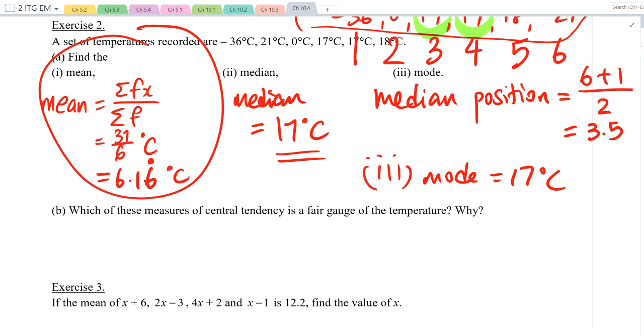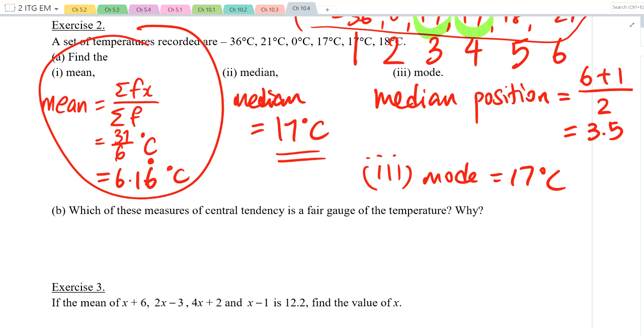Which one do you think? Okay, so you are given a set of temperatures, that is negative 36, and so on. If I ask you for the average, what will you tell me? If I want you to tell me the central tendency, roughly what is the temperature? What will you tell me? Will you tell me 6.16 or will you tell me 17? Why? But these three, they are valid. They are valid calculations of central tendency, isn't it?